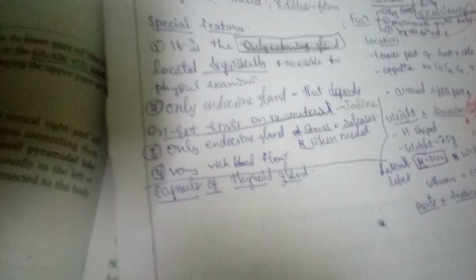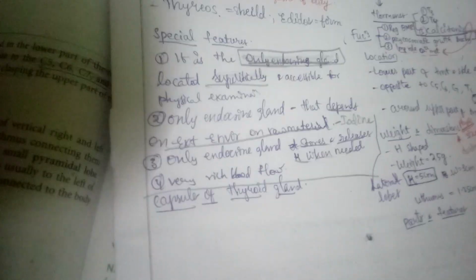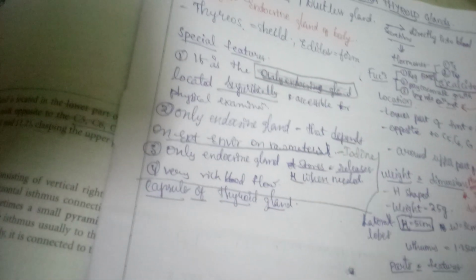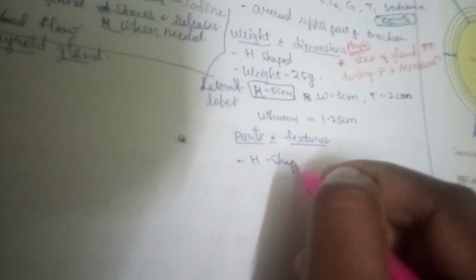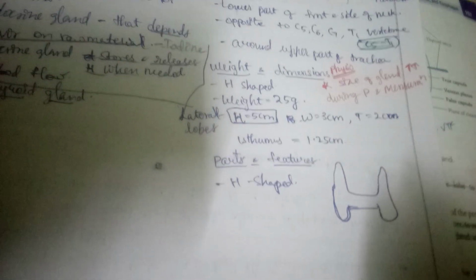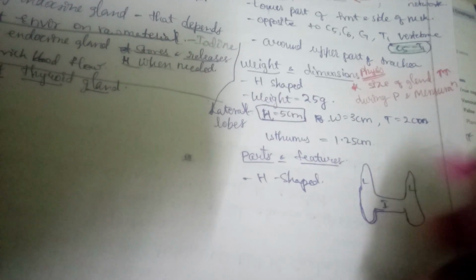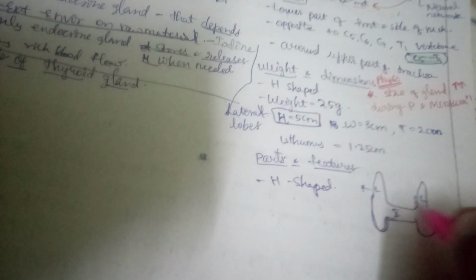So if we see parts and features, like normal features of thyroid gland, it is H-shaped first, right? So this is the isthmus. These are the two lateral lobes, right lateral lobe and left lateral lobe.